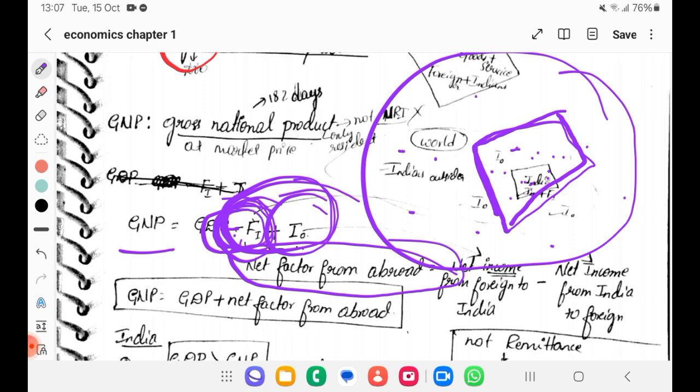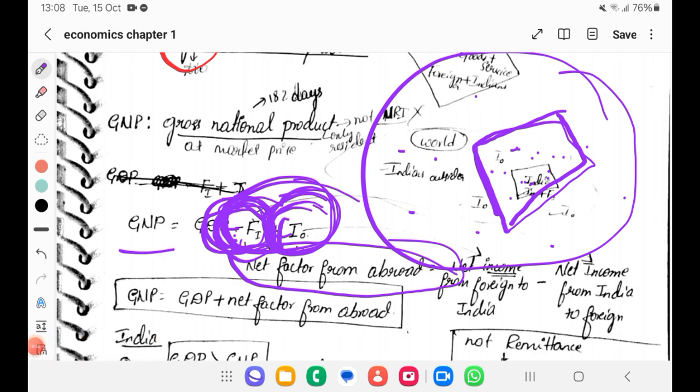We should count, we should plus what? The income from foreign by Indians. That is plussing. See, I am doing IO. It is Indian income. And we should minus the foreigners' income, that is income from foreign, net income from India to foreign.